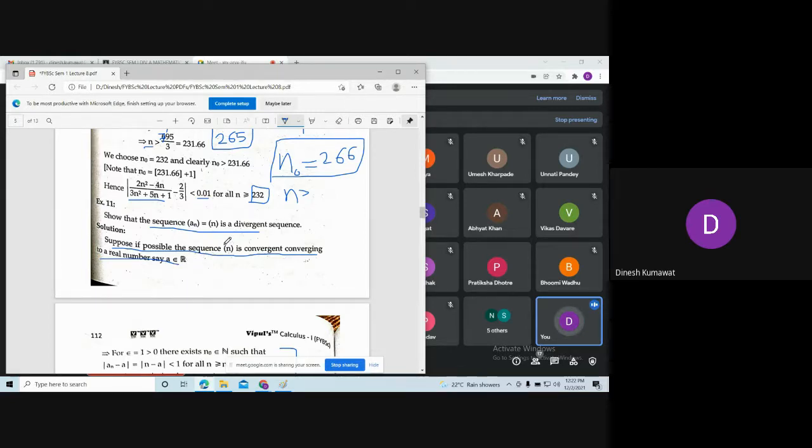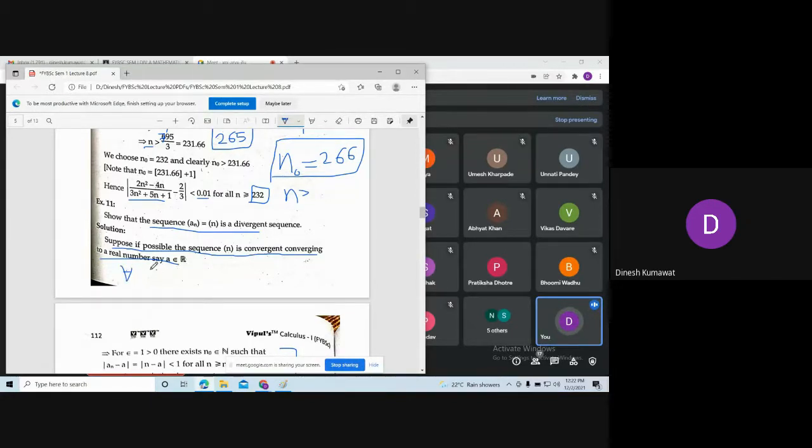So here we are assuming something wrong, that this sequence a_n is a convergent sequence, converging to a real number, say a. So let us use the definition of a convergent sequence. So what is the definition?